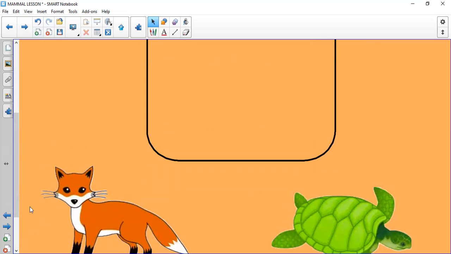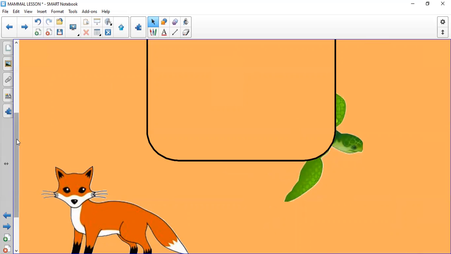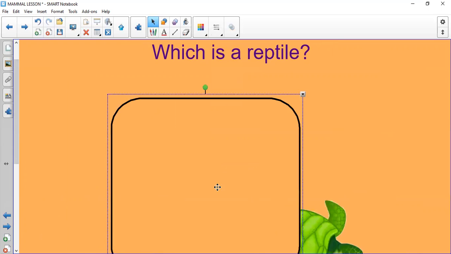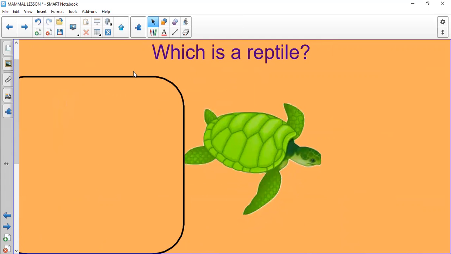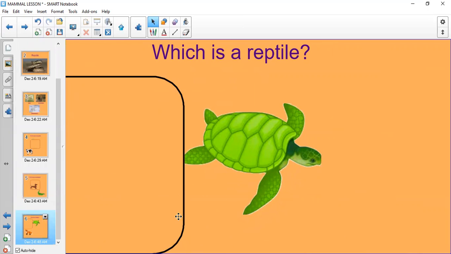Which one has dry, scaly skin? Which one has four legs? Which one lays eggs? Yes, I hear someone saying the sea turtle. Yes, the sea turtle is a reptile. Let's put it here, because the sea turtle is a reptile. Okay, do we have more slides? No. Okay, this was the first activity. Let's do the second one.